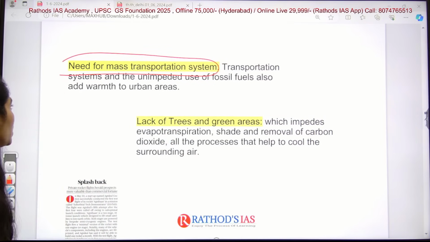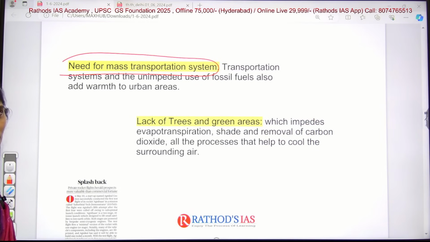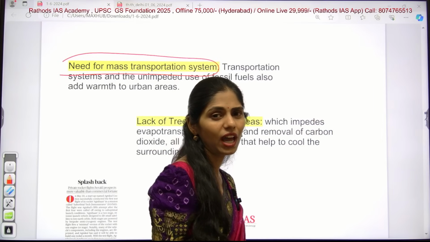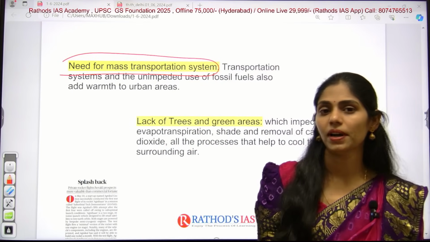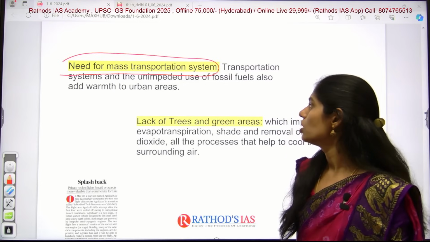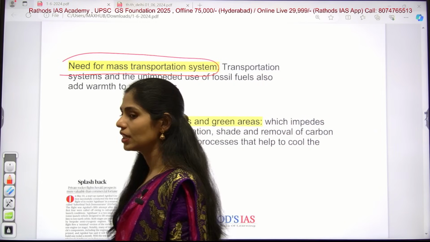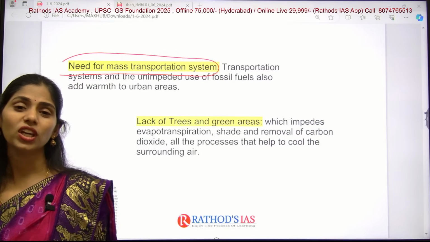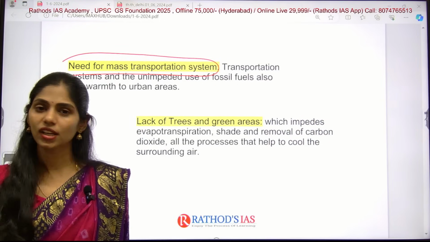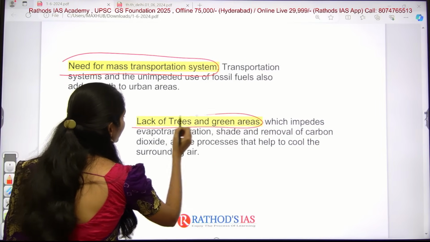And the next one is, there is also a need for a mass transportation system. The transportation system is dependent on the use of fossil fuels. So if you want to go anywhere by using your bikes, what happens? We are using diesel or petrol. Because of this, there is a further increase in greenhouse emissions. So to decrease these greenhouse gas emissions, yes, we need to have a mass transportation system. Clear?